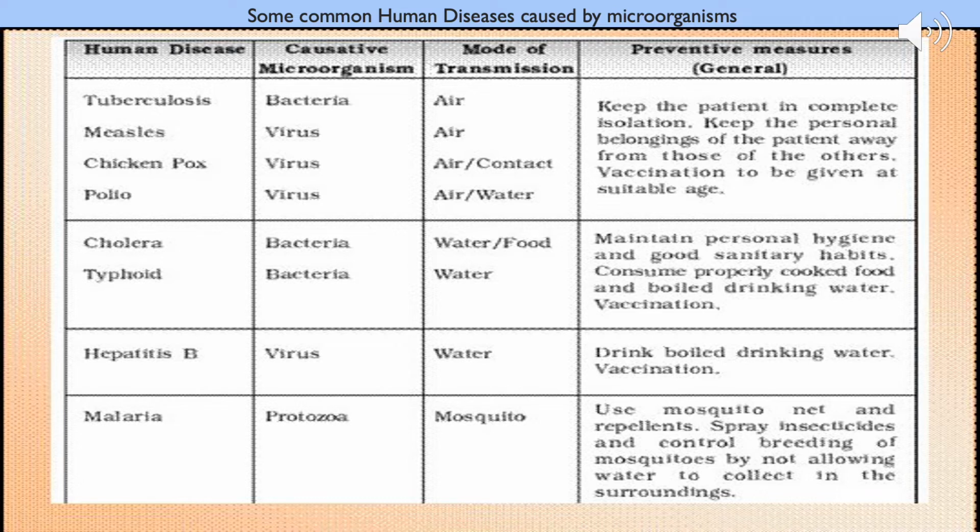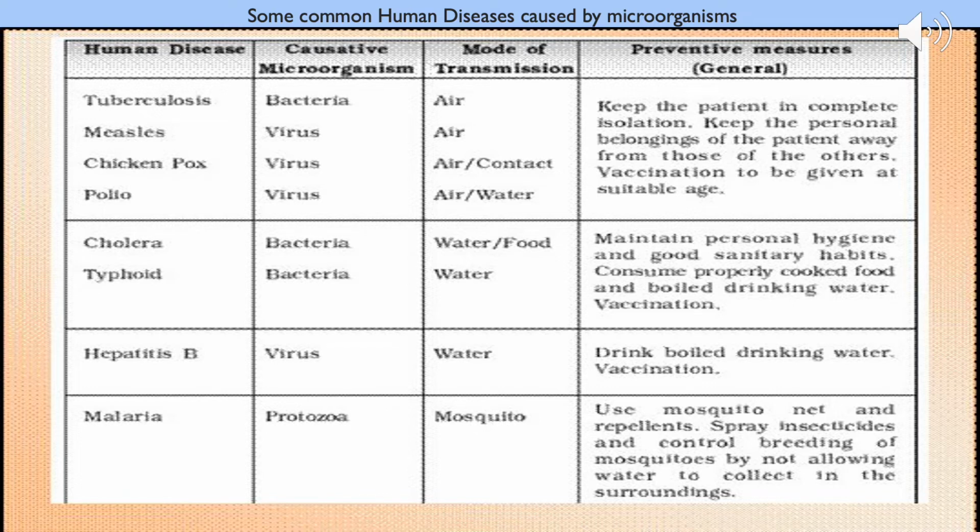Then coming to cholera. Cholera and typhoid are caused by bacteria. The mode of transmission of cholera is water or food, and in case of typhoid the mode of transmission is water. Preventive measures are maintaining personal hygiene, good sanitary habits, consuming properly cooked food and boiled drinking water, and vaccination. Hepatitis A is caused by a virus. The mode of transmission is water. The preventive measures are drinking boiled water and vaccination.